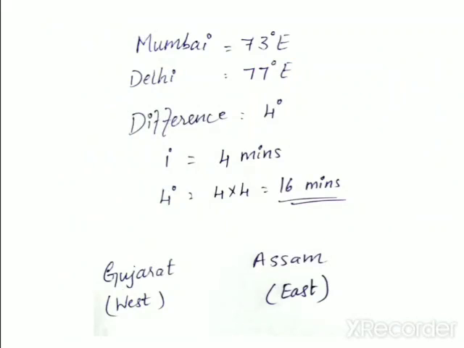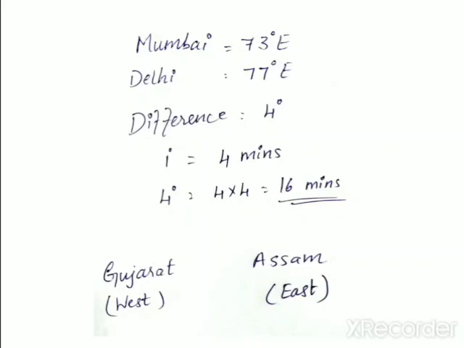You can see here how the local time varies in India. If you follow the longitudes, Mumbai is at 73 degrees east and Delhi is at 77 degrees east. So the difference of longitude is 4 degrees, and 1 degree of longitude is equal to 4 minutes.